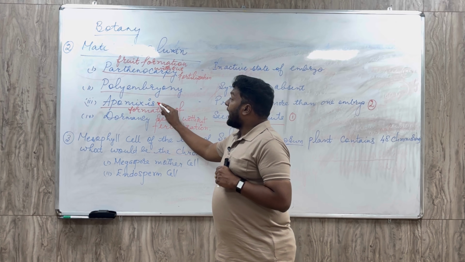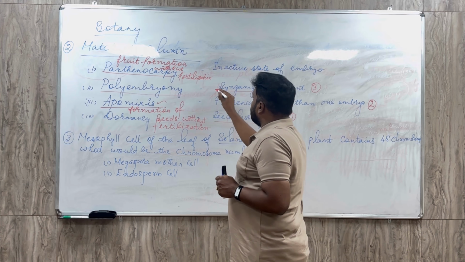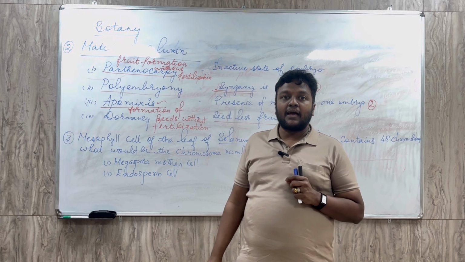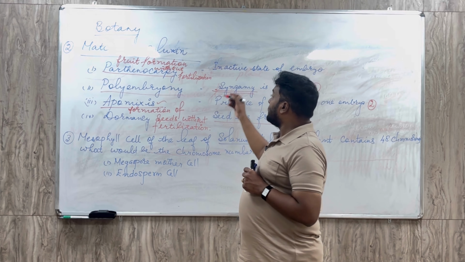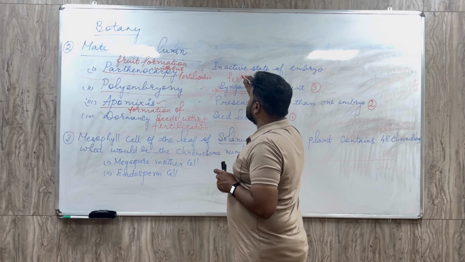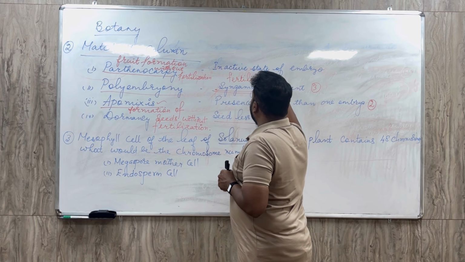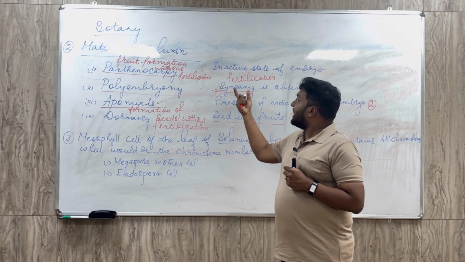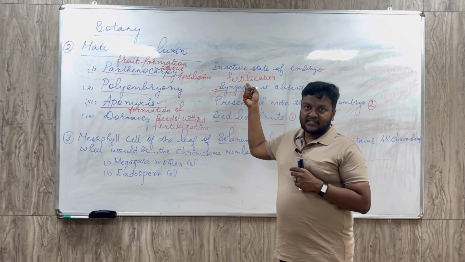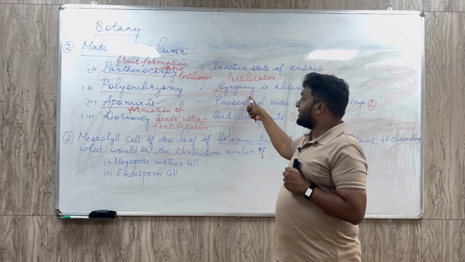So the answer for that is: syngamy is absent. What is meant by syngamy? The fusion of gametes. Syngamy means the act of fertilization; the other term for fertilization is syngamy. Syn means united, gamy means gamete. So male and female gametes should unite, and then we call it the process of fertilization. Without fertilization, if seeds are getting formed, we call it apomixis. Then the fourth one is called dormancy.